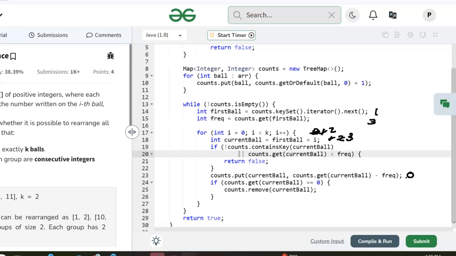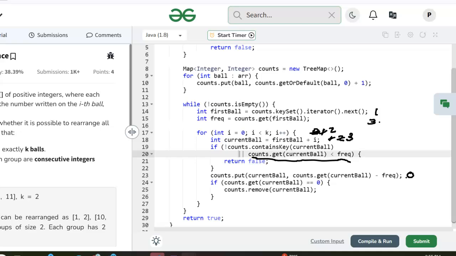I think the only part that's not intuitively obvious maybe is this right here. We're matching these all at once. So if we had, for example, 3 1s, 3 2s, and 2 3s, what we get for our frequency is based on the first ball, so that's a 3.